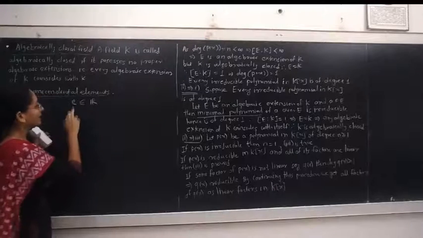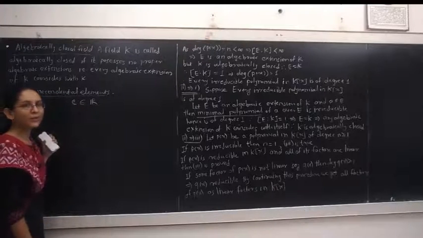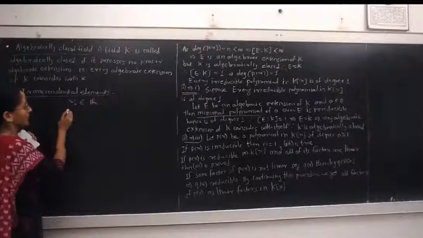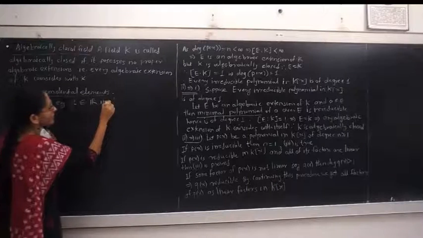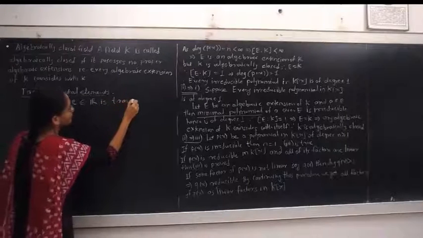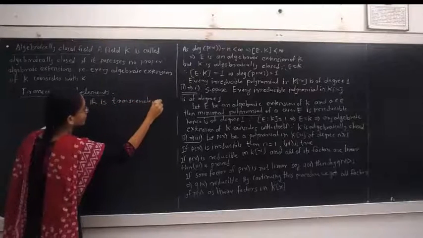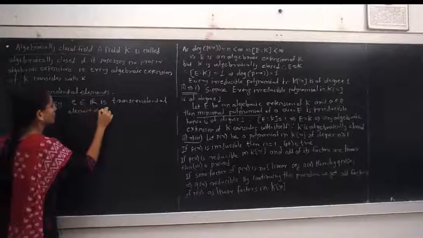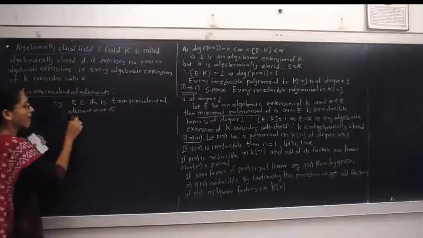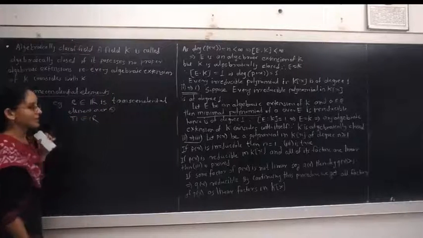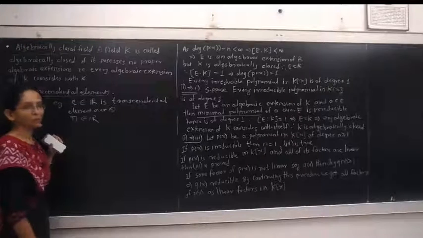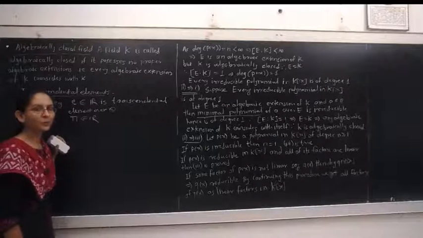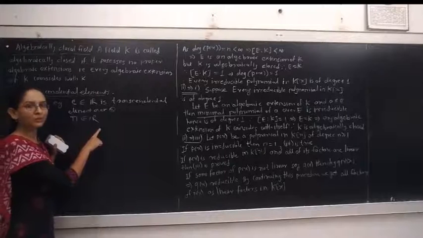Therefore, e is not an algebraic element over Q. Hence, e is referred to as a transcendental element over Q. Similarly, pi belonging to R is a transcendental element over Q because there does not exist a non-constant polynomial over Q for which pi is a root.